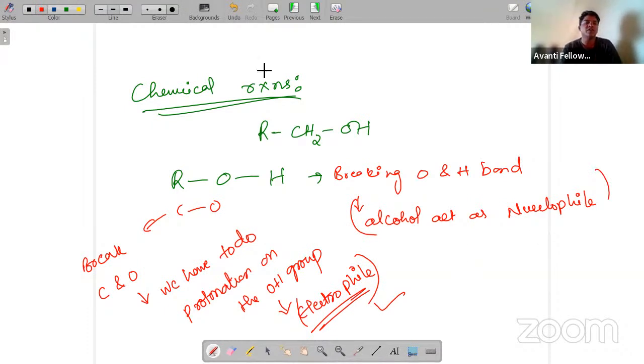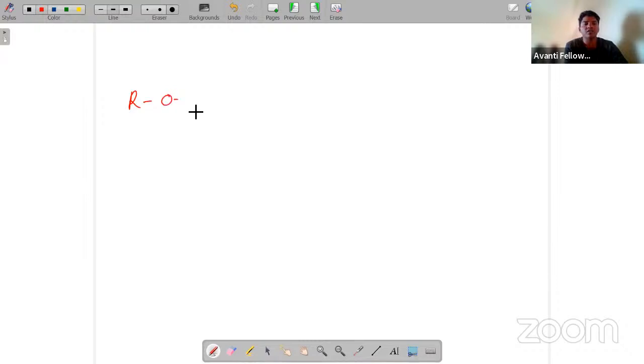So let's see one example so that everyone can understand. ROH, and we know that oxygen will have a lone pair over it. Now if I am treating with a carbocation, CH3 is there, this is my carbocation.